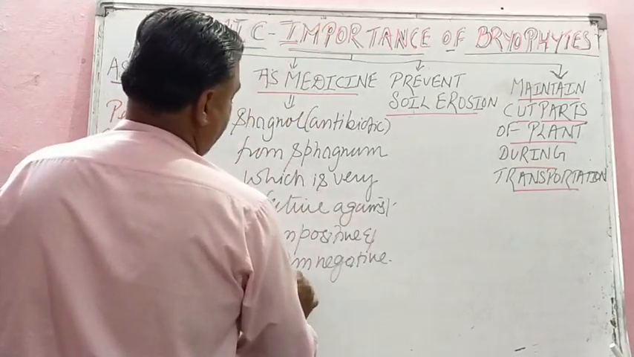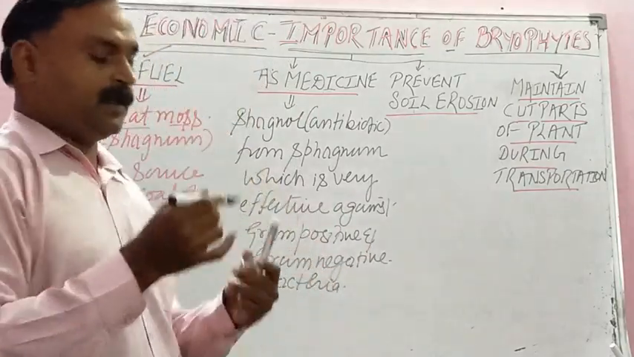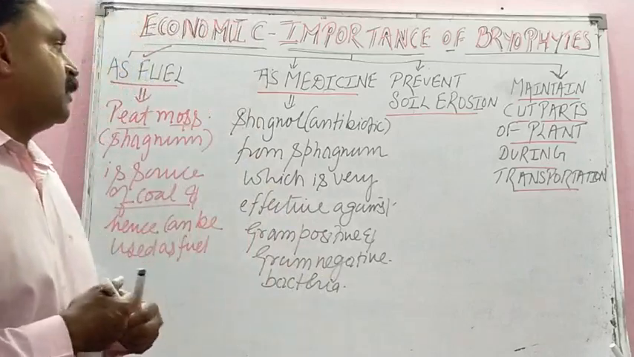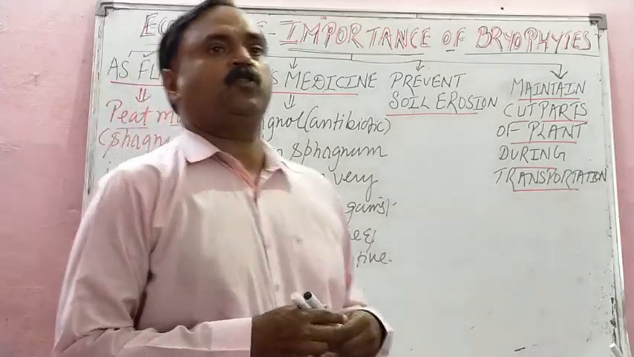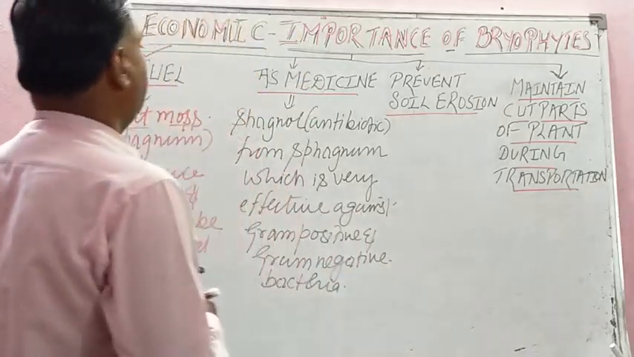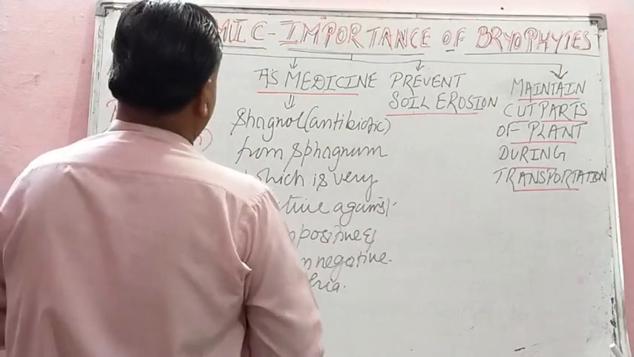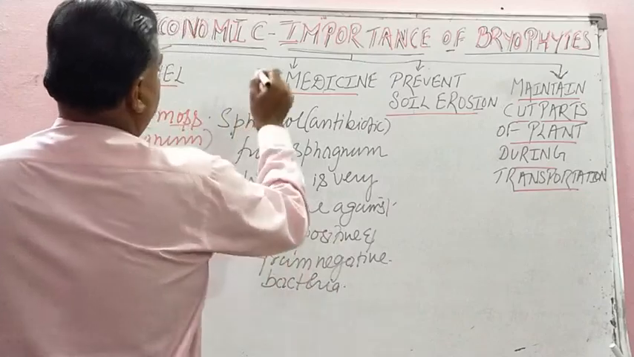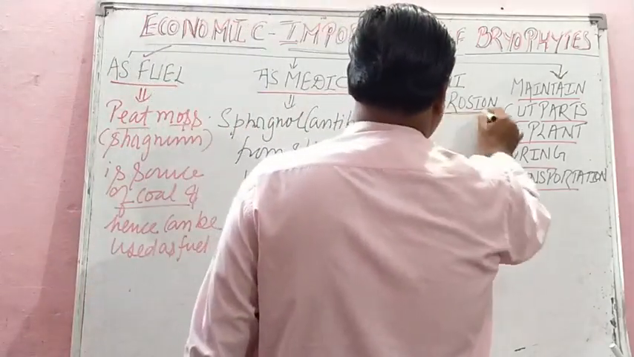Student, you can listen to my voice, what I am saying. It will help you in writing the important answers in the assignment on your fair copy. Then the next one is prevent soil erosion. Here I have the sphagnol spelling, just check, student. It is sphagnol. Now the next one is very interesting, prevent soil erosion.